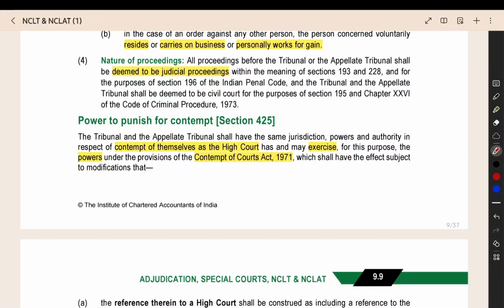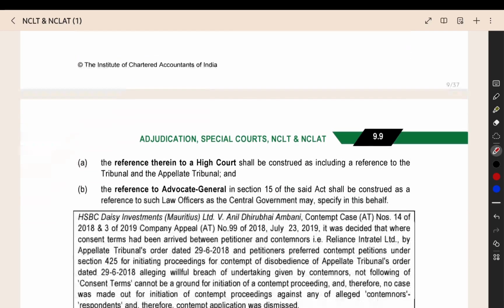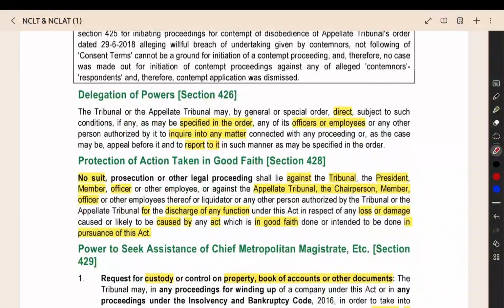Then, if you do not follow the order of the tribunal or appellate tribunal properly, then it will be taken as contempt of court. Normally, when you disrespect a court or you do not follow the court's instructions properly, they will take action for contempt of court and they may arrest you also. So, the same rank we have for the tribunal and appellate tribunal also. Their order also has to be followed properly, as if you are getting an order of a court.